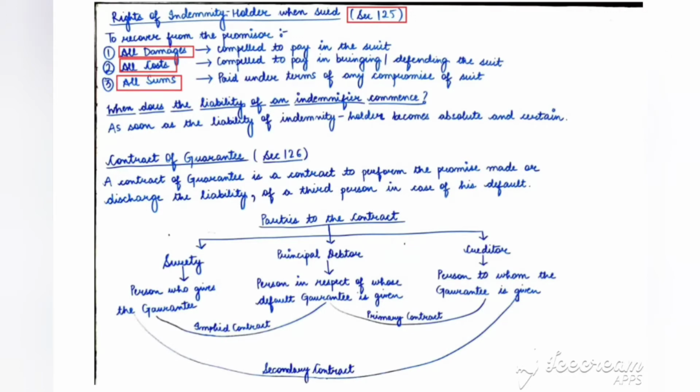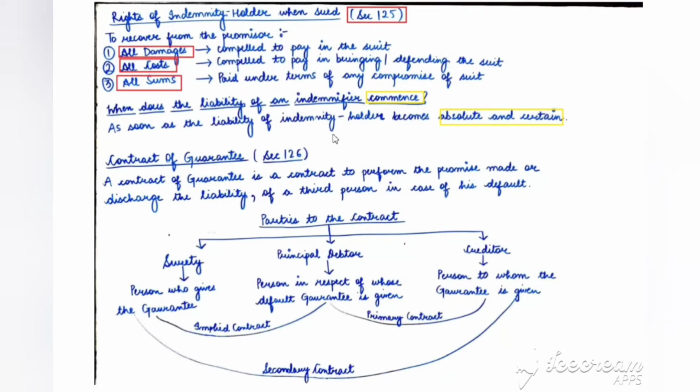When does the liability of an indemnifier commence? Commence means starts. When does the liability of an indemnifier start? As soon as the liability of the indemnity holder becomes absolute and certain. So when the liability of the indemnity holder becomes absolute and certain, that means the liability is bound to happen, it becomes very much certain, then only the liability of an indemnifier commences.